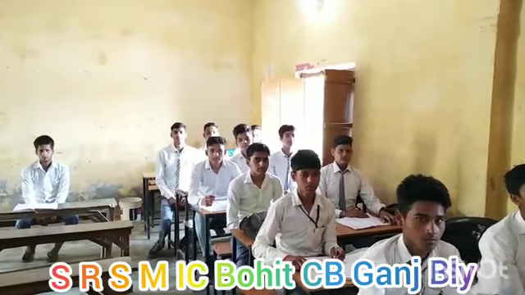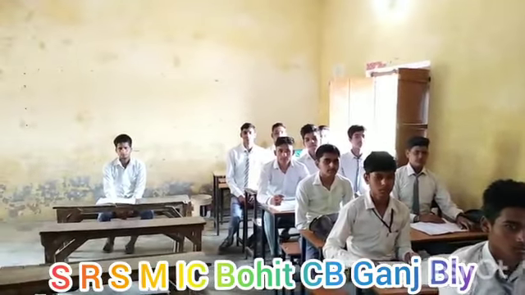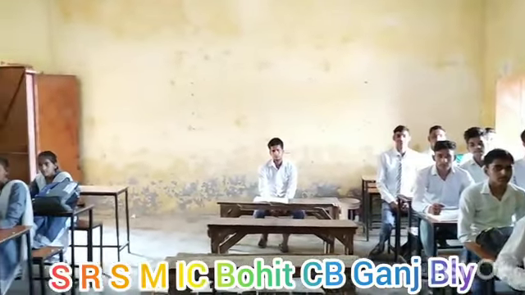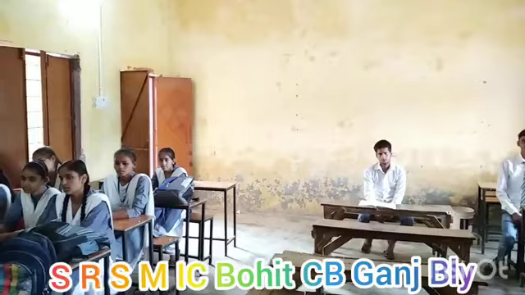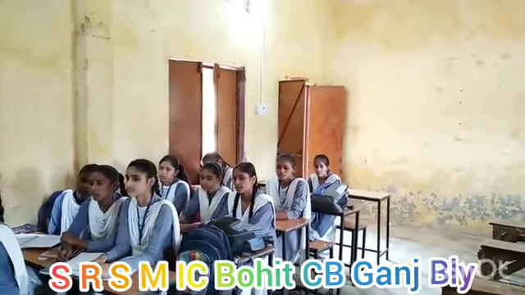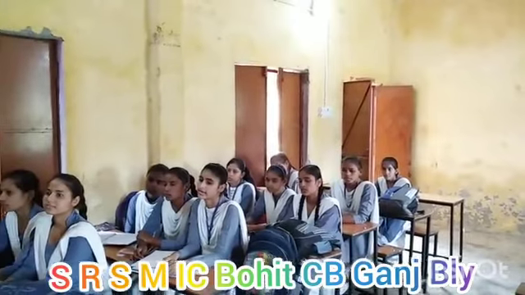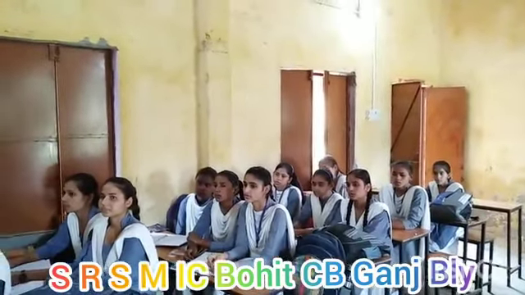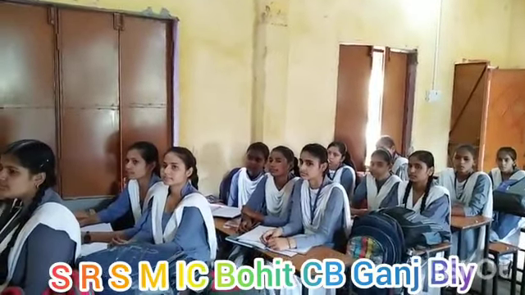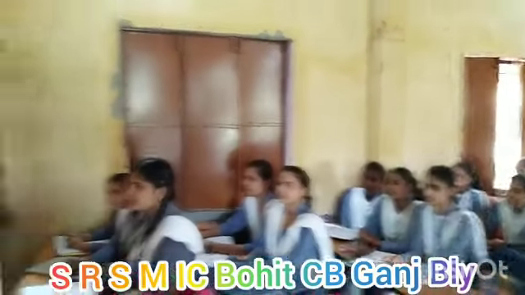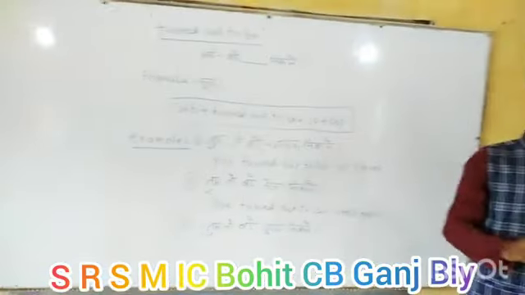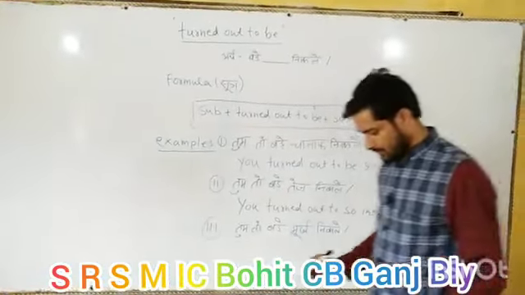तुम तो बड़े मूर्ख निकले. Boys, will any of you translate this sentence? You turned out to be so foolish, right? We can use another word like stupid.